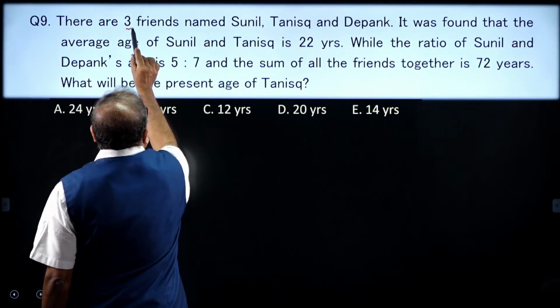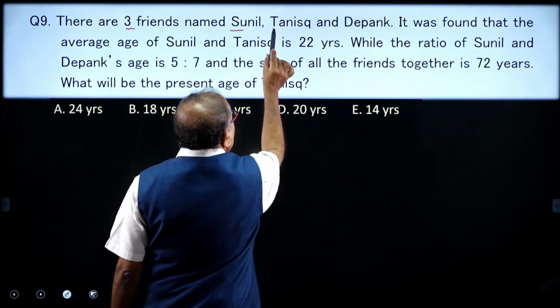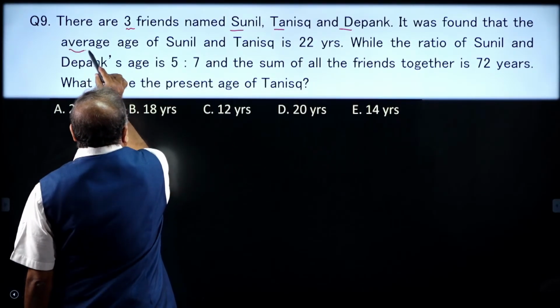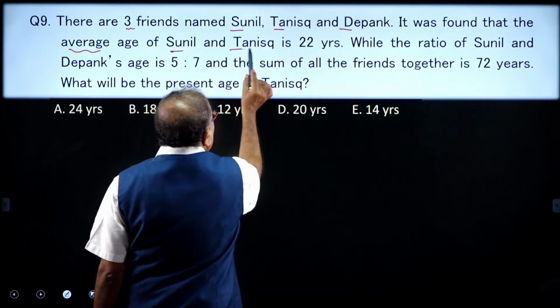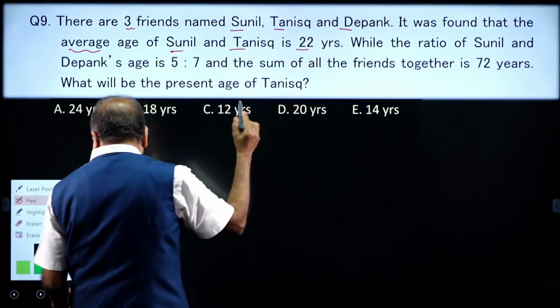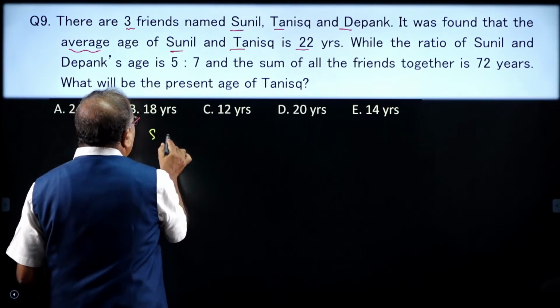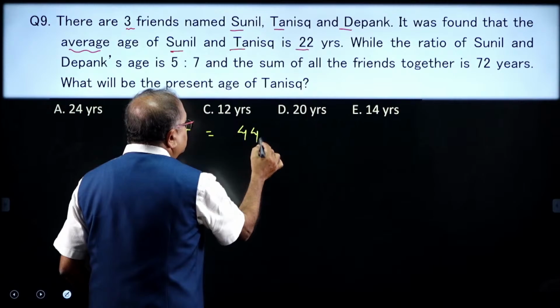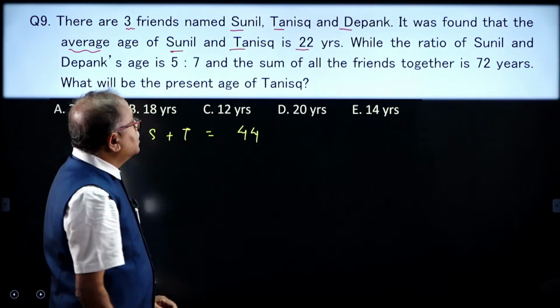There are 3 friends S, T and D. It was found that the average age of S and T is 22 years. That means, what is the total age of S plus T? That is 44 years. Okay.